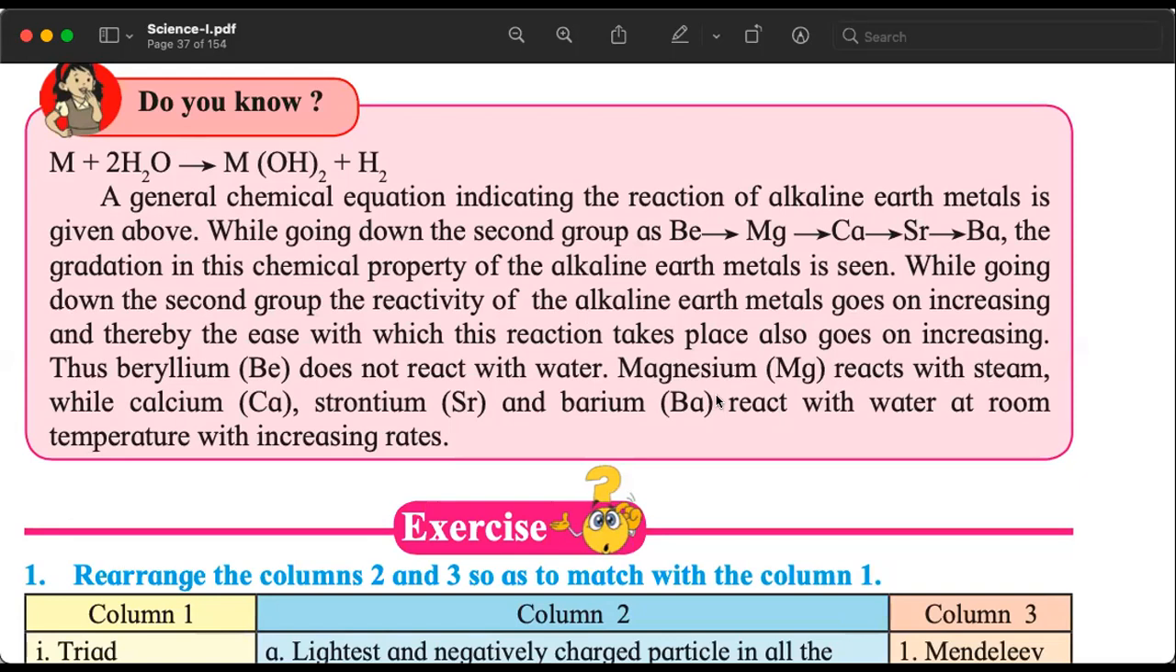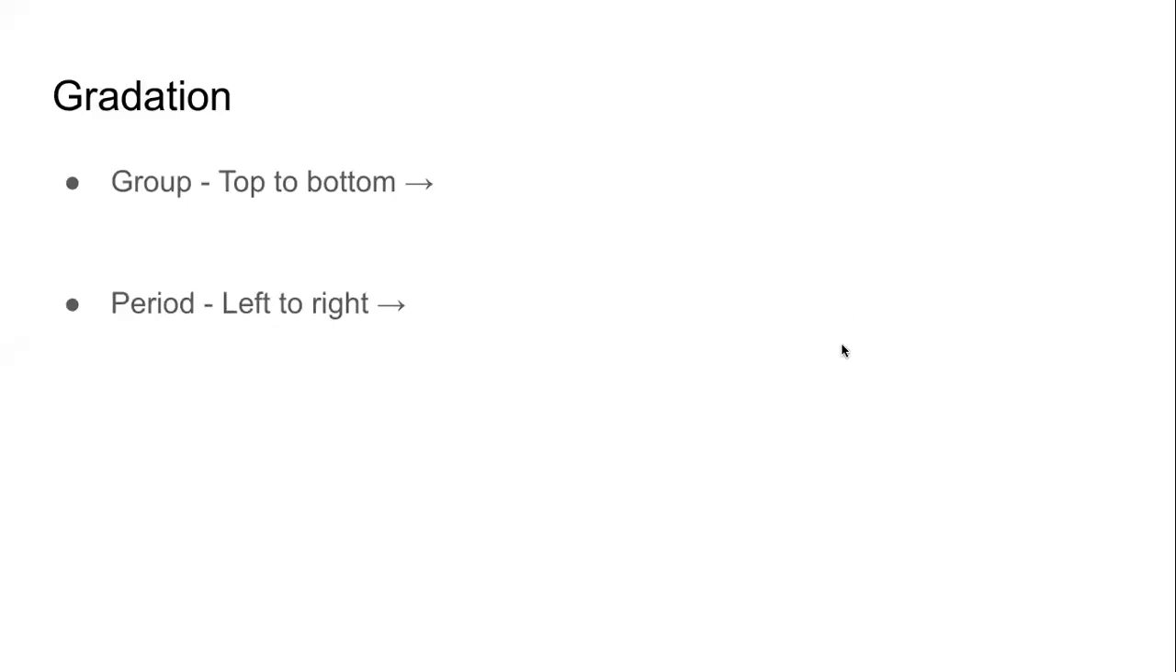The common property is that all of them react with water. Gradation means change. How good or how fast the reaction is, how big the reaction is, that changes. Definitely remember that what is happening to the properties when we move in a period from left to right is not gradation. Gradation is found only in a group, either in the physical properties or in the chemical properties. No gradation in a period.